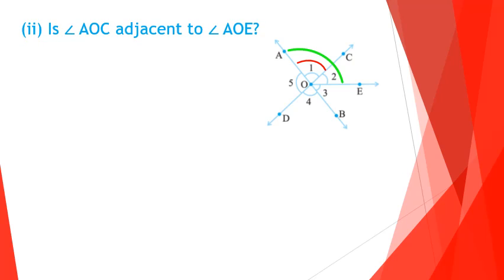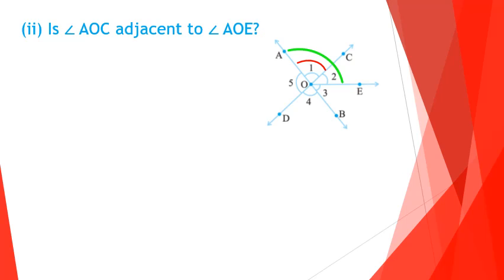Second part, is angle AOC adjacent to angle AOE? AOC is the smaller angle represented by the red color in the figure. Similarly, AOE is the bigger angle, that is angle 1 plus angle 2 will make angle AOE. It is represented by green color. Look at the figure. From the figure, what do you understand? Angle AOC is overlapping with angle AOE. That means these two angles are not adjacent.